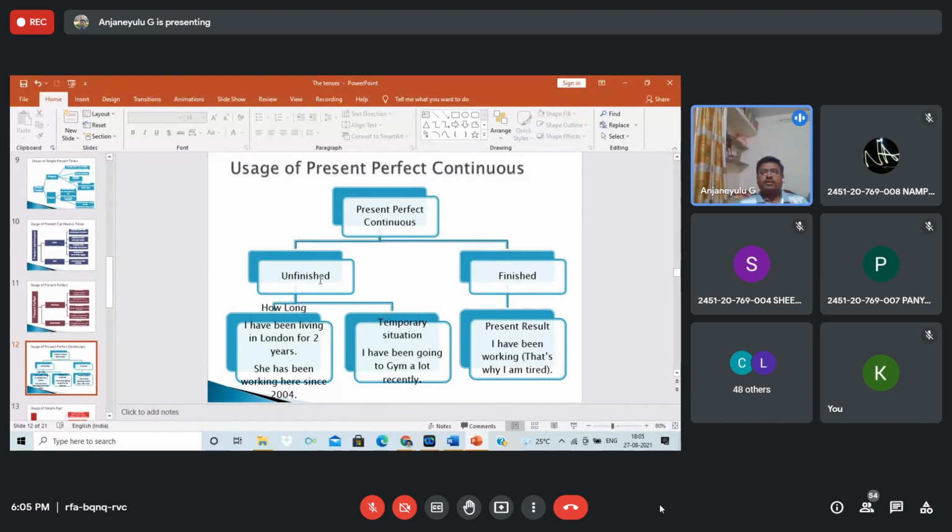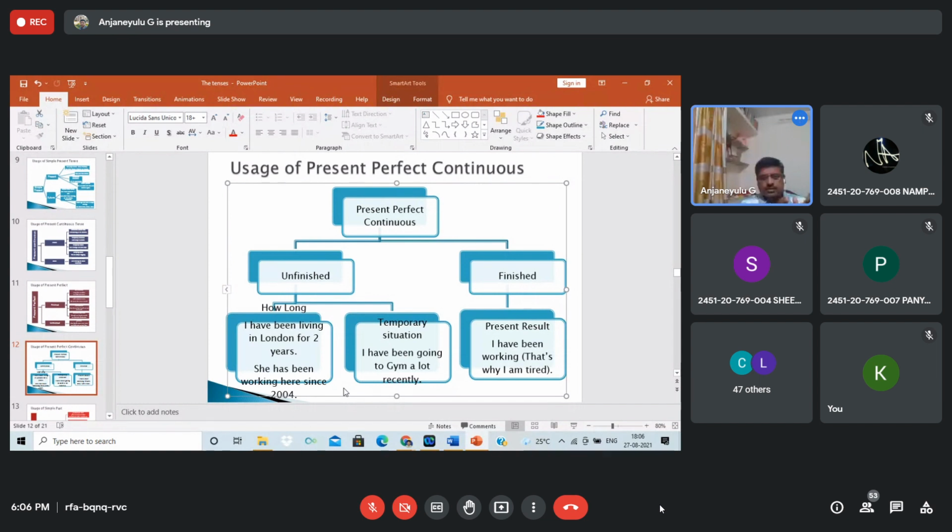Okay, students, just observe the structure, then you will be able to. Present perfect continuous, unfinished and finished action. I have been working, that's why I am tired. Temporary situations. How long? I have been living in London for 2 years. Present perfect continuous. This is very important, students. But one thing you remember, where you have to use since, where you have to use for. This is what they ask you most of the time in the exam. See, as you know, since is what, since is a particular time or period of time.